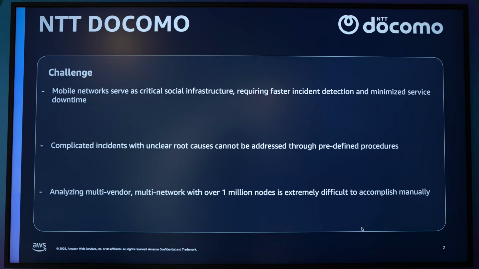DOCOMO, like all the CSPs across the globe, is working toward level 4 of automation, the closed loop. And for that, the first step is to federate the network data, bringing the topology, the alarms, and the KPIs together in order to present this federated layer to the agentic AI to make sense of the health check of the network, observability, the root cause analysis, and other use cases.